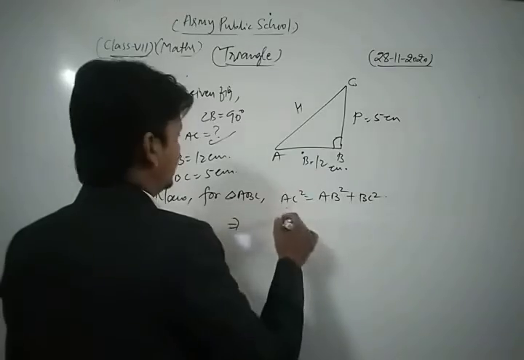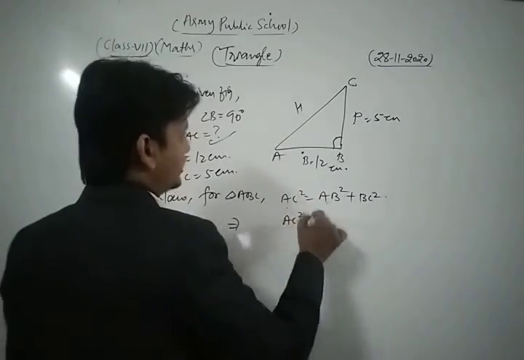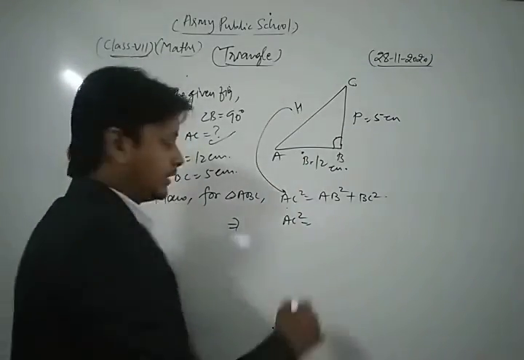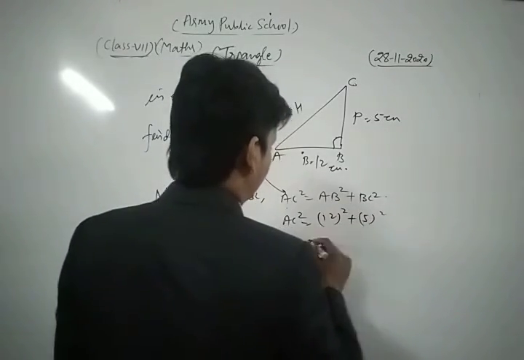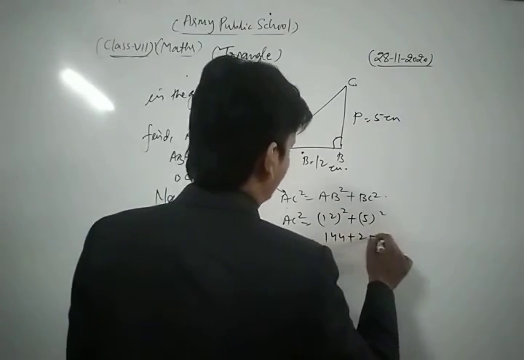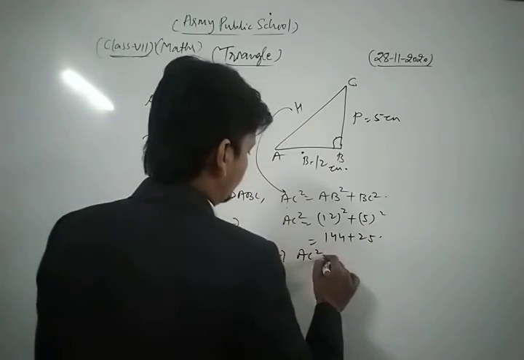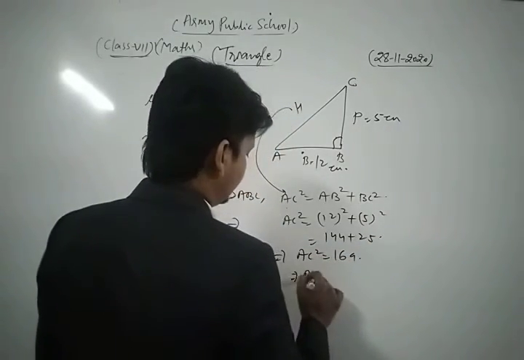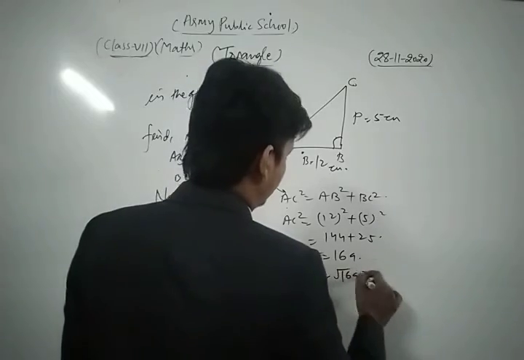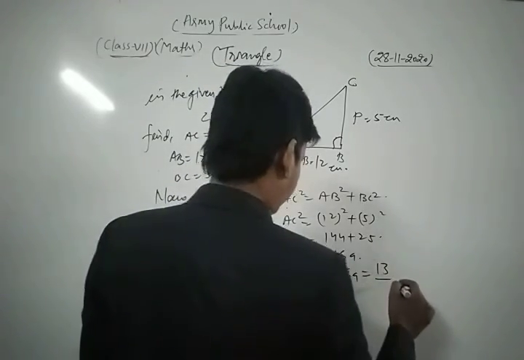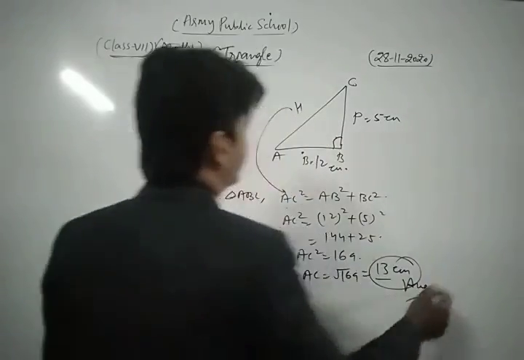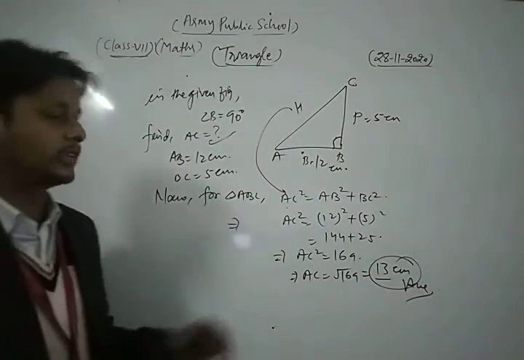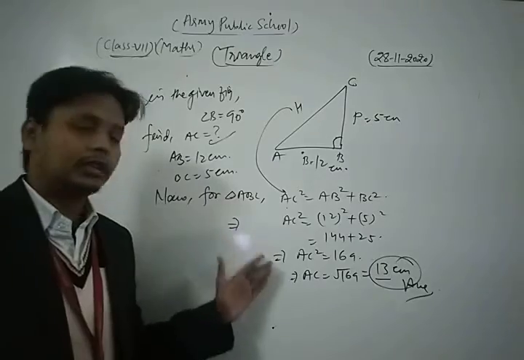AC is the hypotenuse. Now, AB square is 12 square plus 5 square. This is 144 plus 25. That is AC square is equal to 169. That is AC is equal to under root 169, which is 13 centimeter. Thus, in this way, the required solution is 13 centimeter. You apply the Pythagoras property.